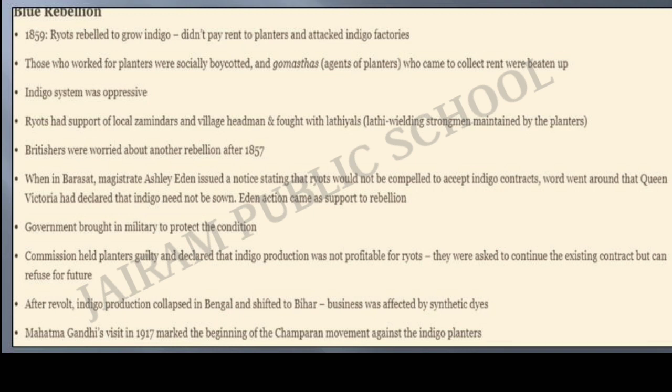When Mahatma Gandhi returned from South Africa, a peasant from Bihar persuaded him to visit Champaran and see the plight of the indigo cultivators there. Mahatma Gandhi's visit in 1917 marked the beginning of the Champaran movement against the indigo planters. So, we have come to the end of this chapter, Ruling the Countryside.